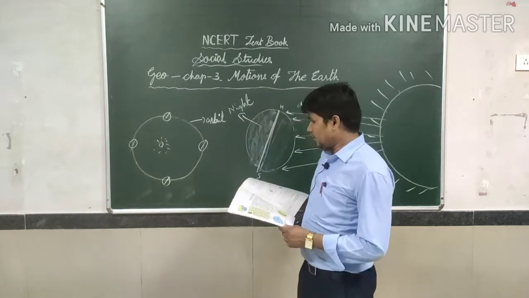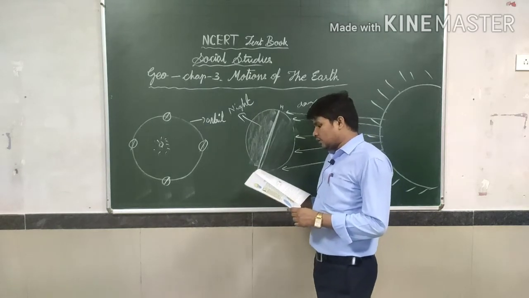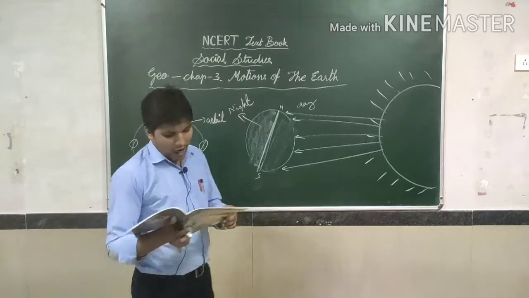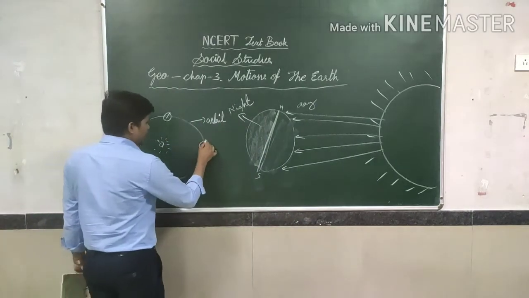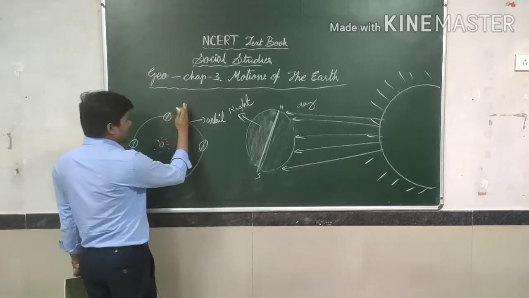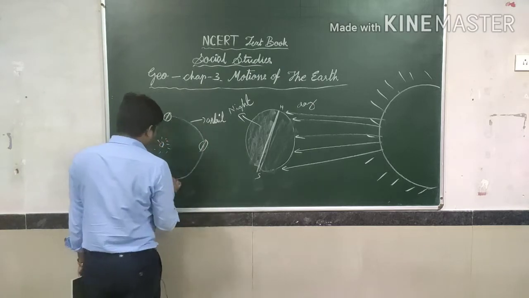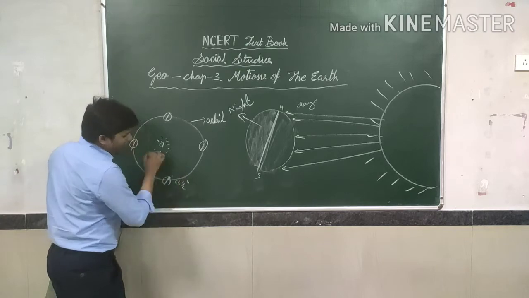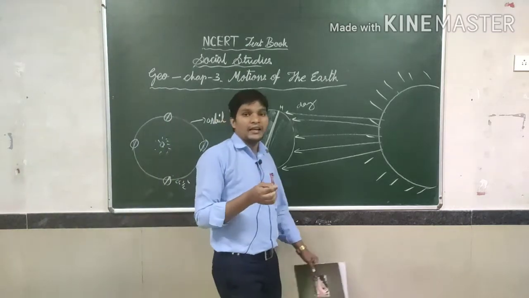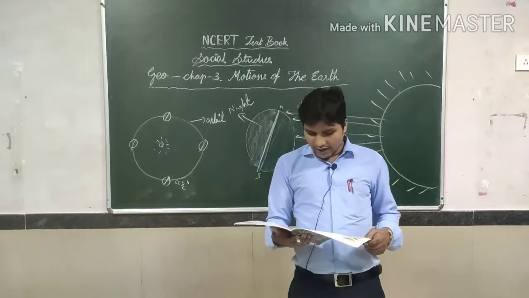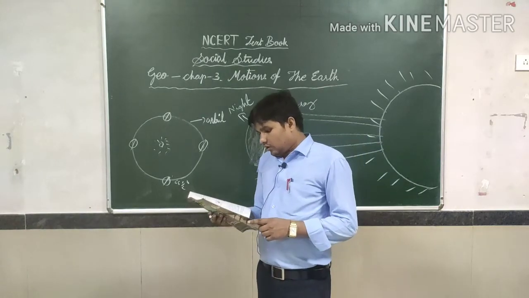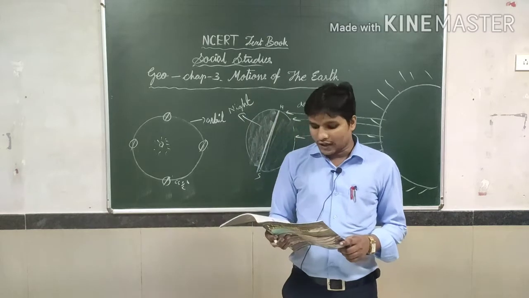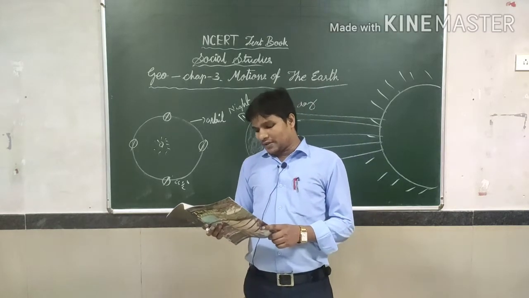Now, the axis of the earth, which is an imaginary line, makes an angle of 66.5 degrees. Just see, this is 66.5 degrees slanting towards the side, with its orbital plane. The plane formed by this orbit is known as the orbital plane. The earth receives light from the sun.